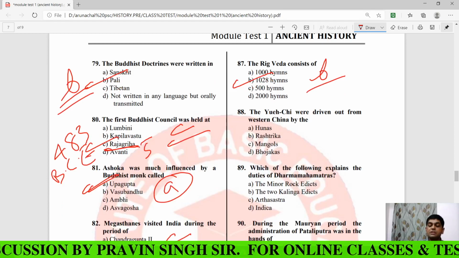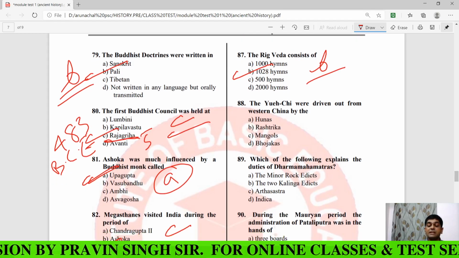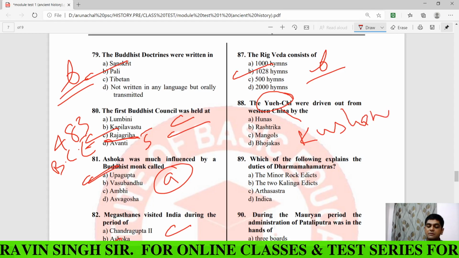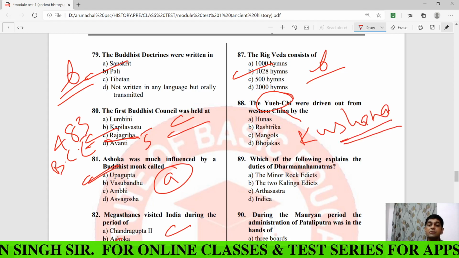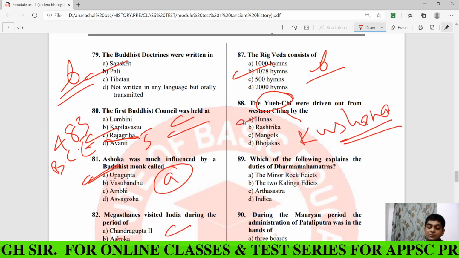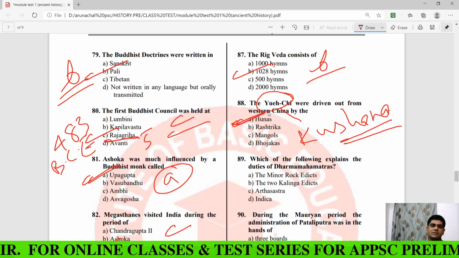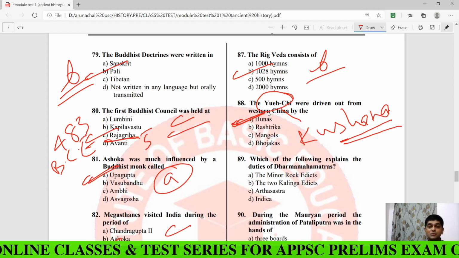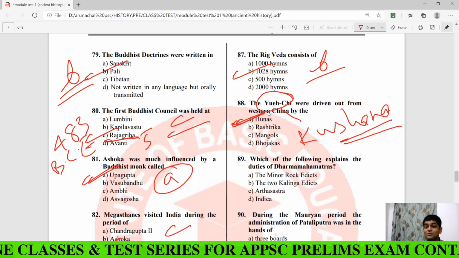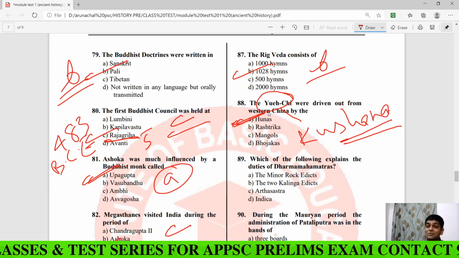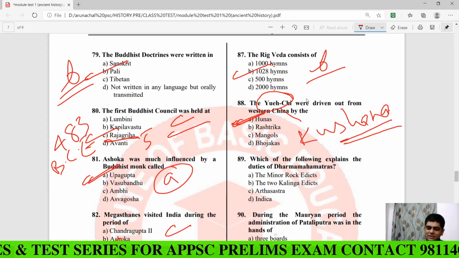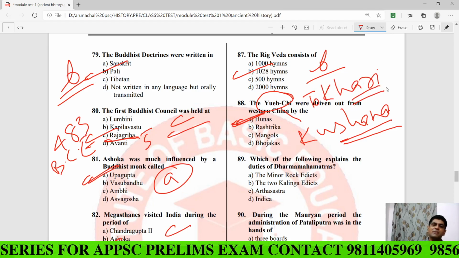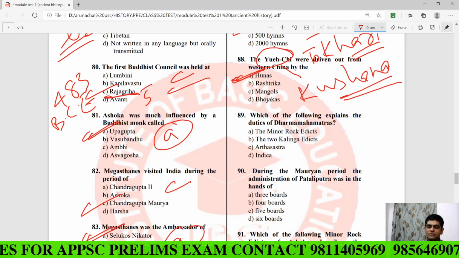Now, the Yuezhi were driven out from Western China by the... You know, Yuezhi means what? Yuezhi means Kushana, my dear. So Kushanas were driven out from Western China by whom? By these Hunas. Clear na? The greatest ruler of the Kushana was Kanishka. So the Yuezhi, the Tokhari or the Kushana. Kushanas are also known as Yuezhi or Tokhari. So they were driven out from Western China by whom? By the Hunas.